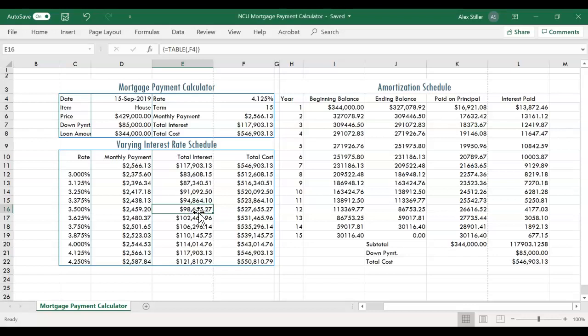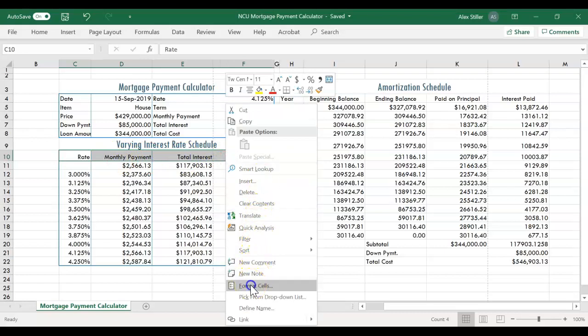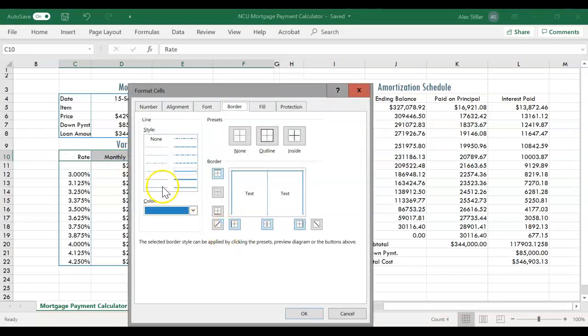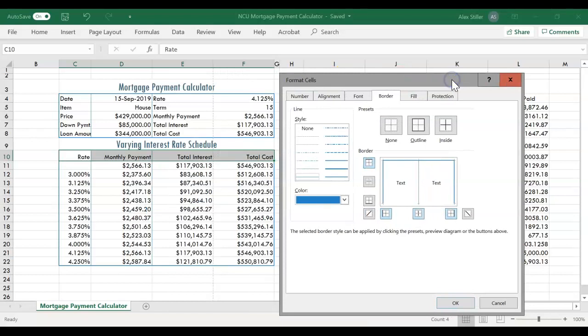And it looks like we also have some thin bottom borders applied to the row labels. So with the row labels selected, right-click and select Format Cells. From the Style area, select Thin. And here this border area shows us what the selected cells are going to look like once we press OK. So yes, we want this medium blue border on the outside and these thin blue vertical borders on the inside.